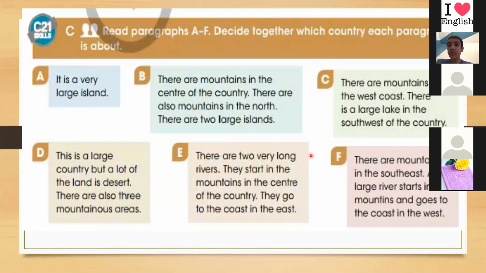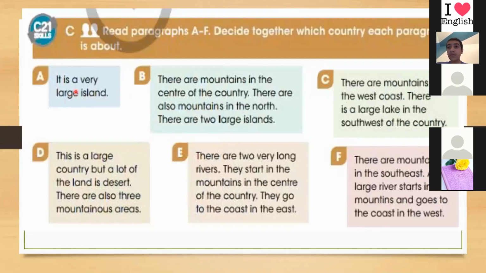Nur al-Huda, I think number C. So this paragraph, okay. Now we will start with Serene, Fatima, Nur al-Huda, Aisha. We have 4 paragraphs. Serene, can you start from A?